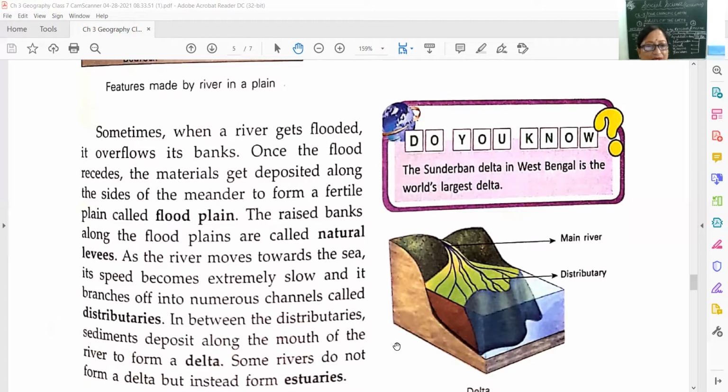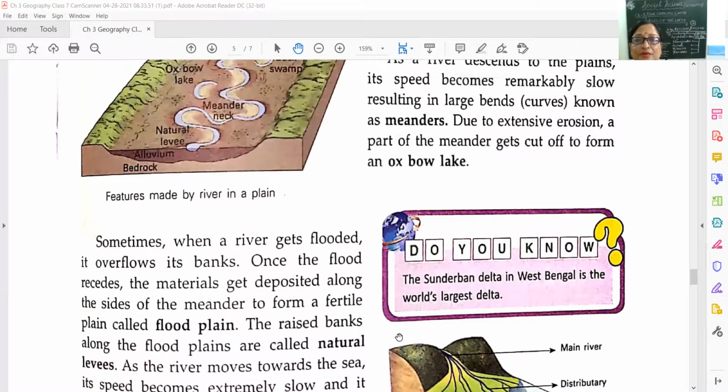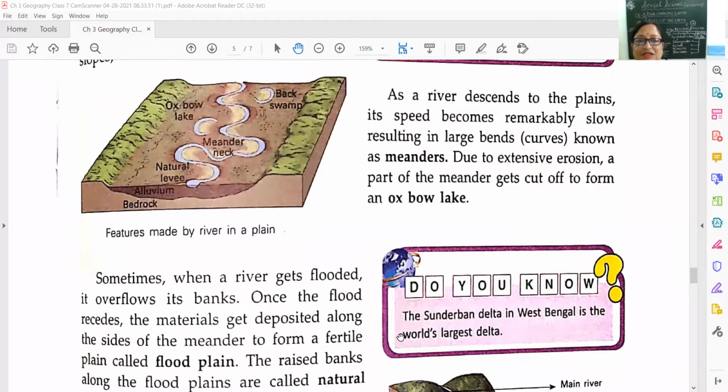Okay, children. So here you know again, in between the distributaries, sediments deposit along the mouth of the river to form a delta. Some rivers do not form a delta, but instead they form estuaries. What do they form? They form estuaries. Now we come to the last formation, which is done by the action of the river, or work of the river.